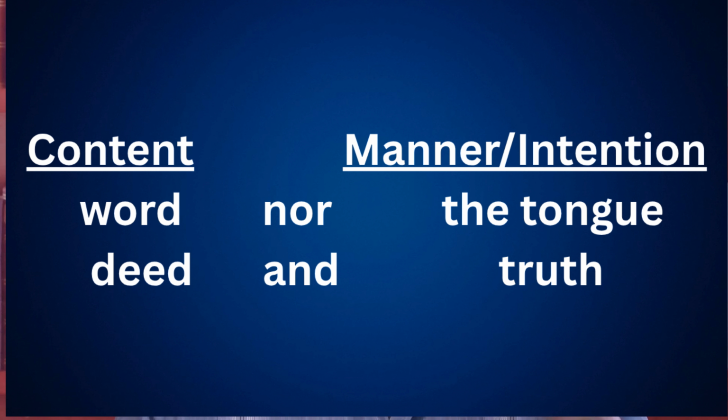So let's put them in what's almost a chiasm here. So the content is word and deed, logo and ergo. That's the content of the interaction. But the manner or the intention is the tongue, like the way you communicate it, or the truth of it. Is what you're doing truthful?